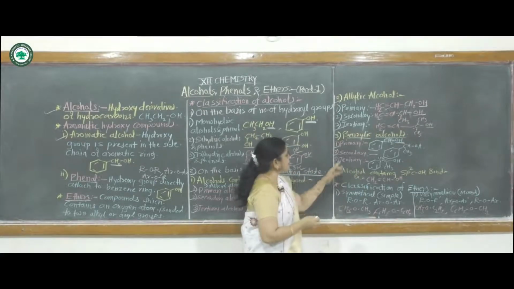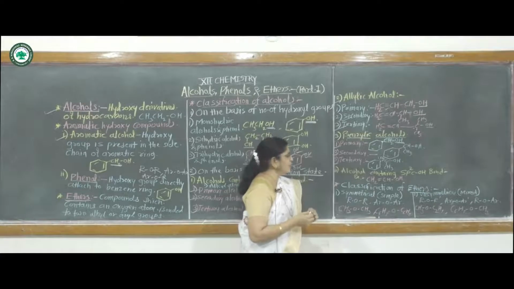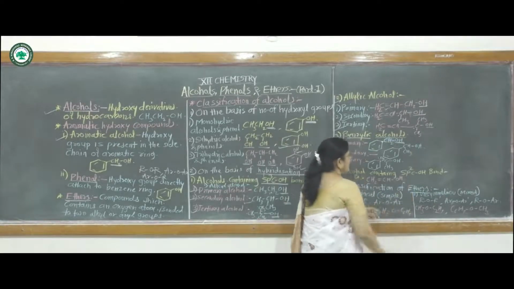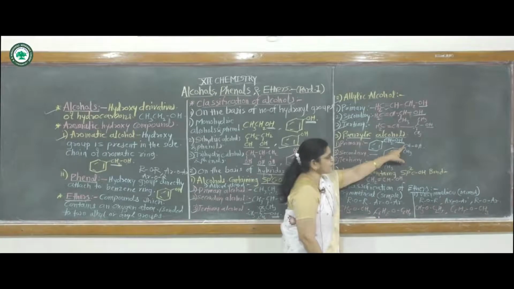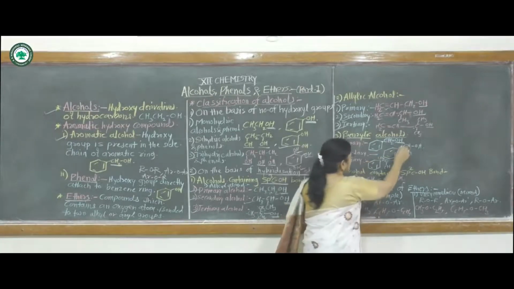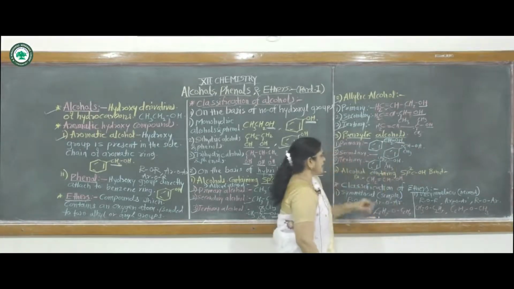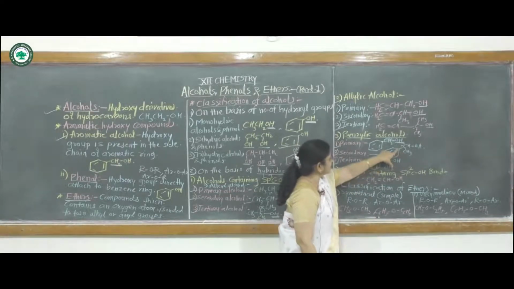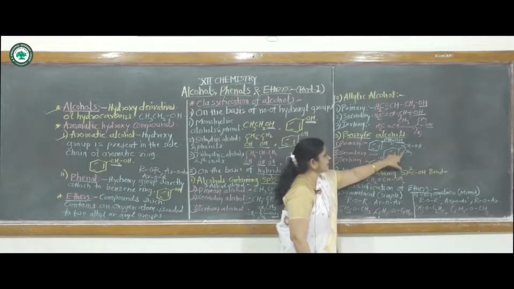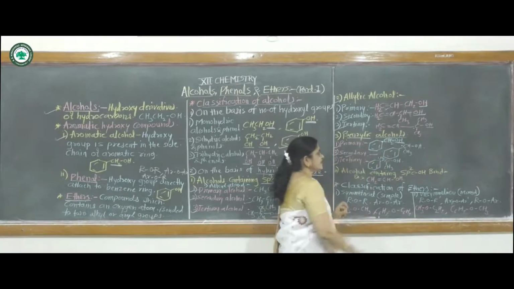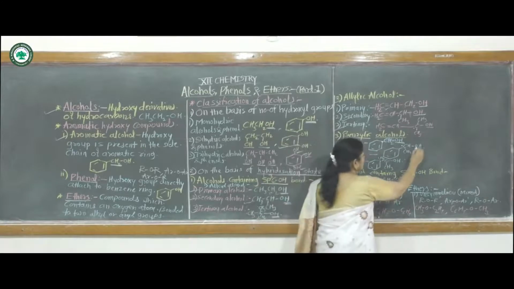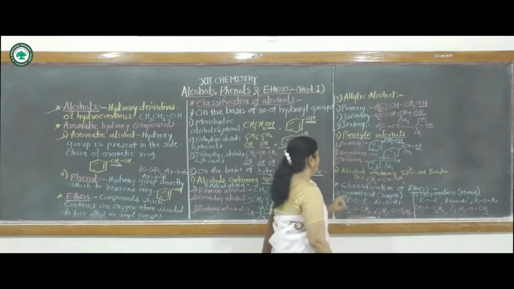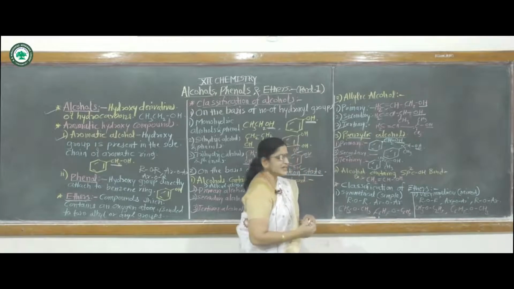Then in the secondary alcohol of this benzylic alcohol, the OH group is attached to again an sp3 hybridized carbon atom, but this carbon atom is a secondary carbon atom. That means it is attached to this one carbon and another carbon atom of this benzene nucleus, hence totally attached to two carbon atoms, so it is called a secondary carbon atom. And as the hydroxy group is attached to a secondary carbon atom, it is called a secondary alcohol.